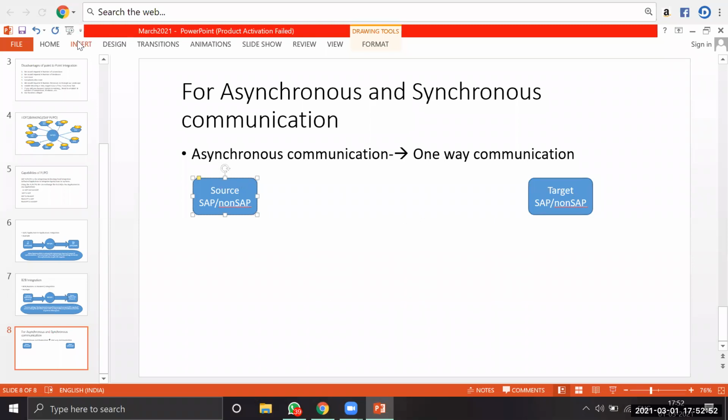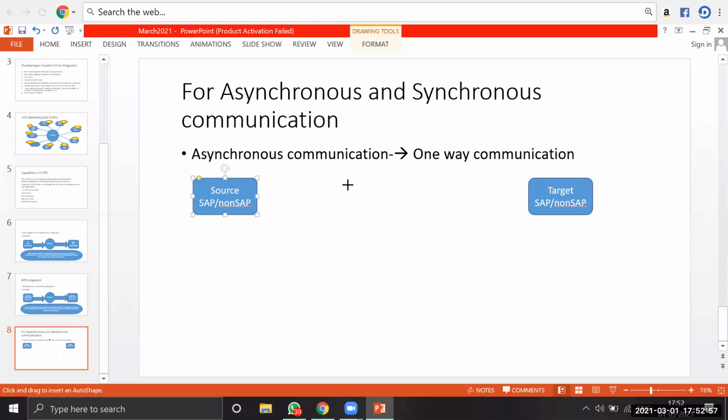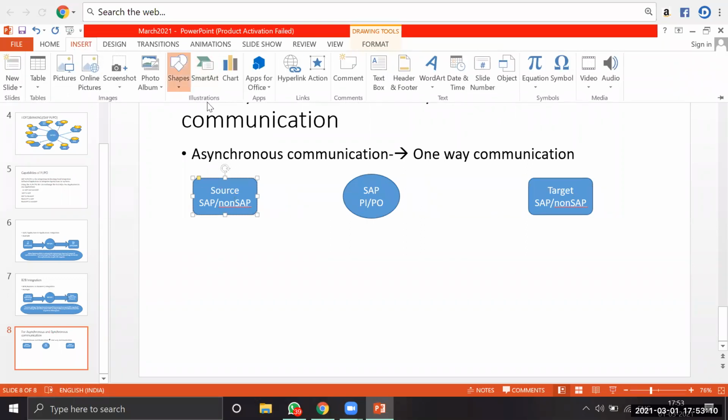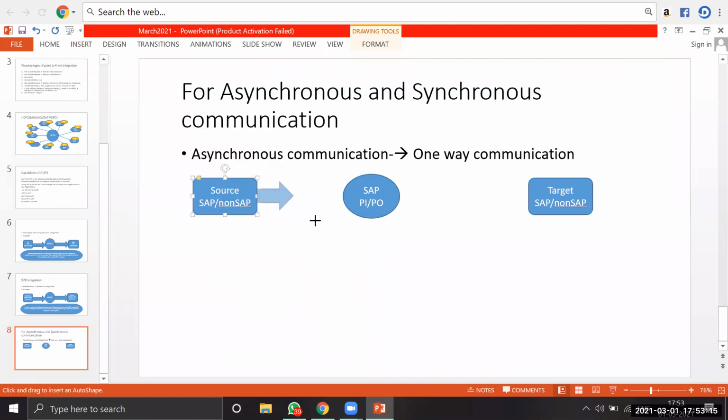Directly, we cannot communicate between these. Then how are we going to communicate between these applications? Using middleware, which is called SAP PI/PO. Now see, the source system will send a request. Whatever data you get from the source system goes to the PO. If required, at the PO level we do the validations and filtrations. Then the output of the PO is sent to the target or destination system.